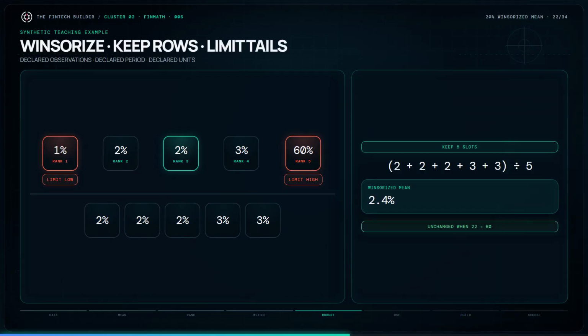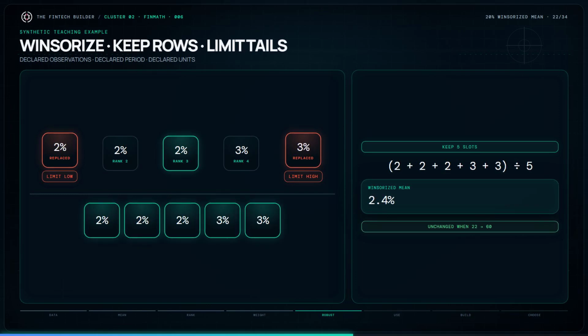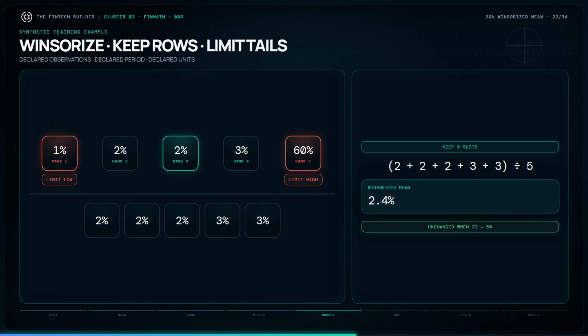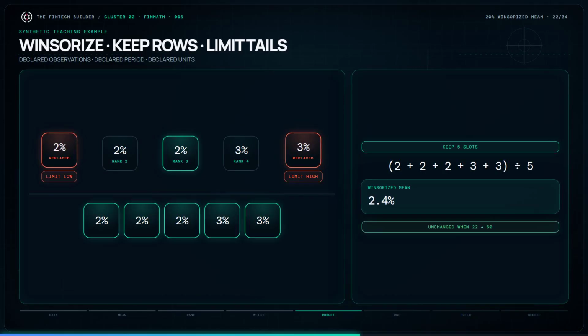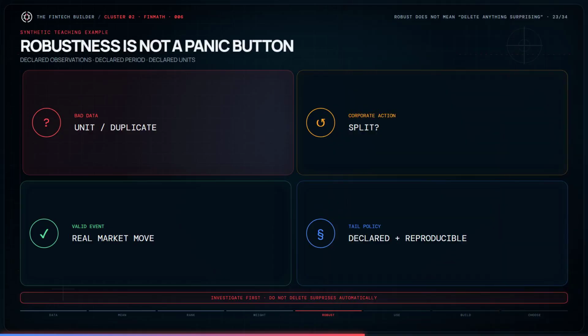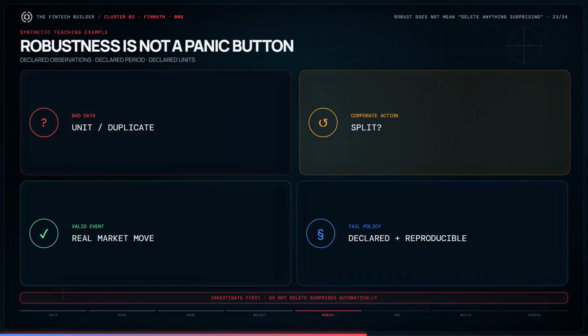Winsorization keeps all 5 observation slots, but limits the tail values. Replace the lower 1% return with the nearest retained boundary, 2%. Replace the 60% return with the upper retained boundary, 3%. The resulting values are 2, 2, 2, 3, and 3. Their mean is 2.4%.